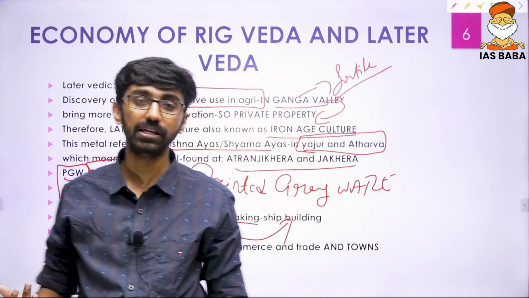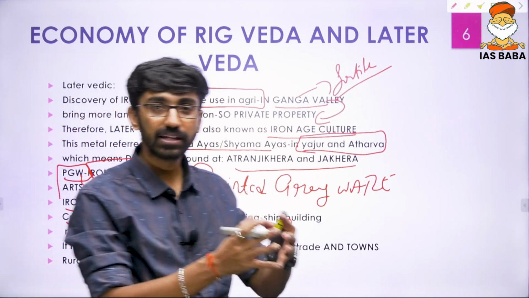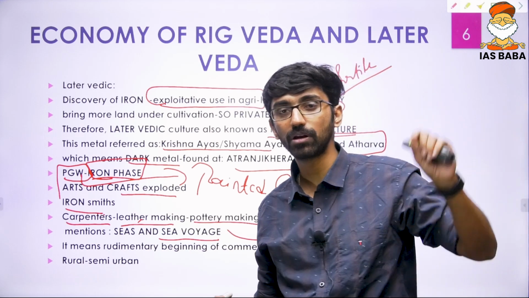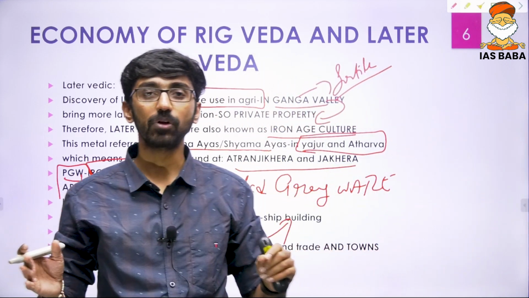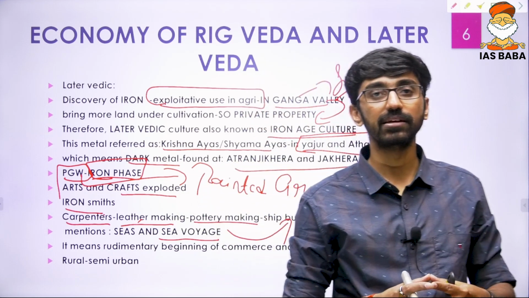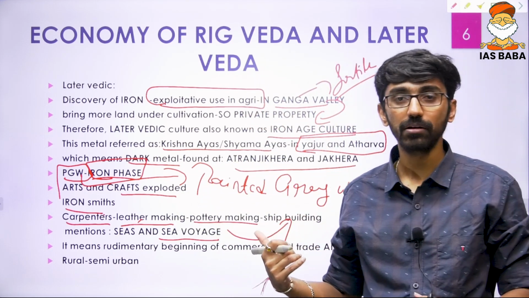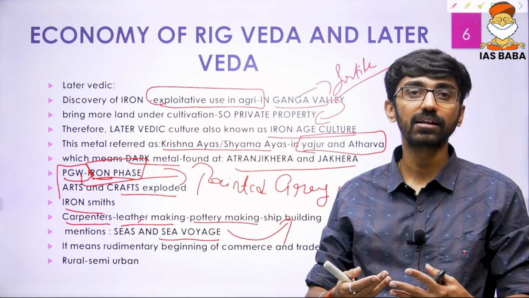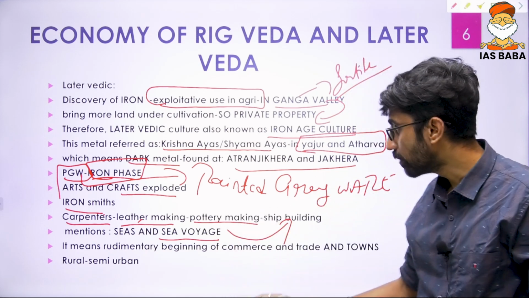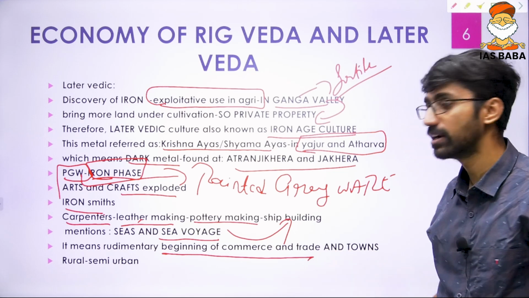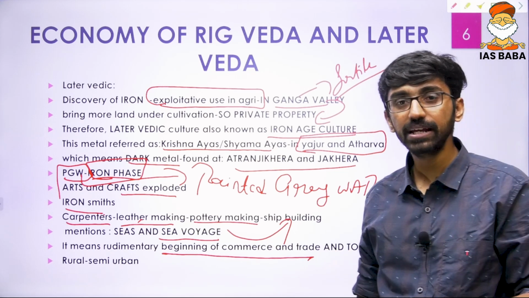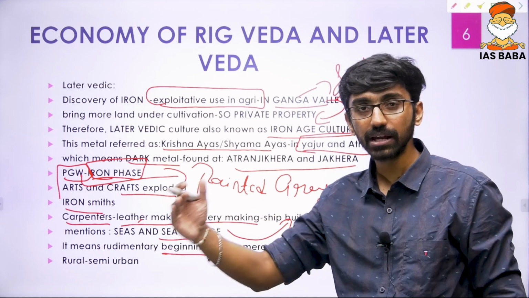If sea voyage is there, so look at that Rigvedic economy, simple, one crop. Pastoral, nomadic, they move from one place to another place. In later Veda, okay, that is a permanent agricultural place, permanent agricultural lands, we can say, that is in Gangetic Valley. Okay, so that permanent agriculture led to growth of certain arts and crafts, and that arts and crafts led to growth of the rudimentary beginning of commerce and trade. So it is just a beginning. It is just a beginning, and this beginning led to explosion of this arts and craft in the post-Vedic times.